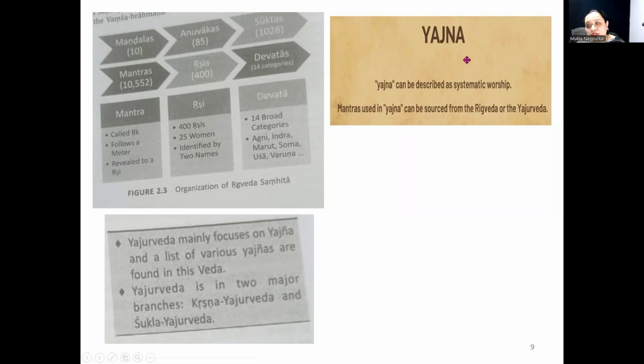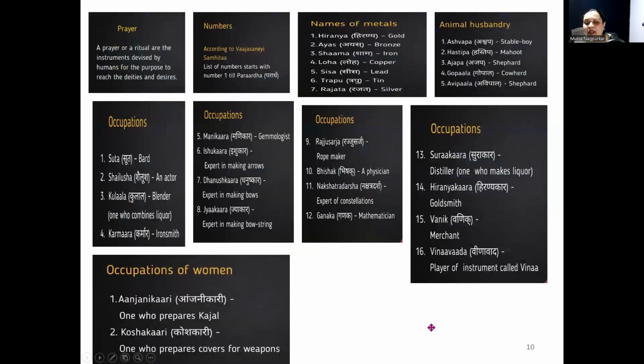Next we are moving to Yajurveda. Yajna can be described as systematic worship. Mantras used in Yajna can be sourced from Rigveda or Yajurveda. There are many topics and subjects which are covered in Yajurveda. For example, in Yajurveda there is a definition of prayer or ritual. A prayer or a ritual is an instrument devised by humans for the purpose of reaching the deities and fulfilling desires.